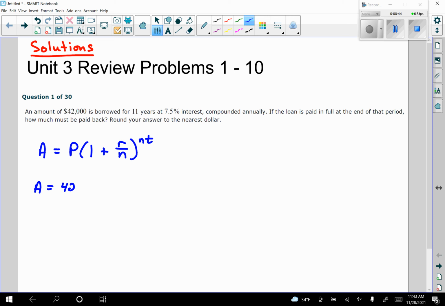A is equal to the amount that we're going off of here. The principal amount is $42,000. And then it's 1 plus 7.5% just turns into 0.075, compounded annually, so that's just one time every year. So then N times T becomes 1 times 11. Then we would just type this into the calculator. We want to round to the nearest dollar, and we should get, labeled with the dollar sign here, $93,056.